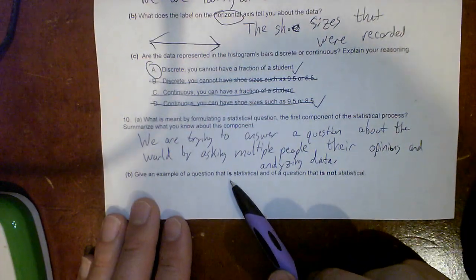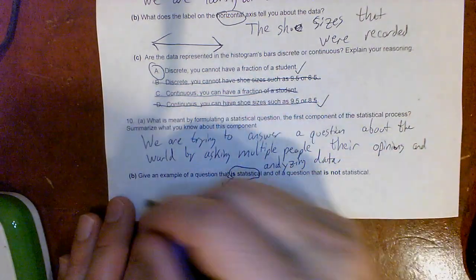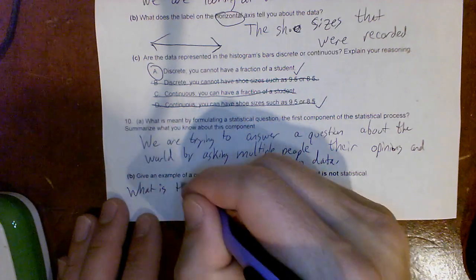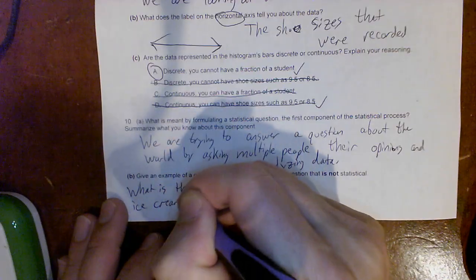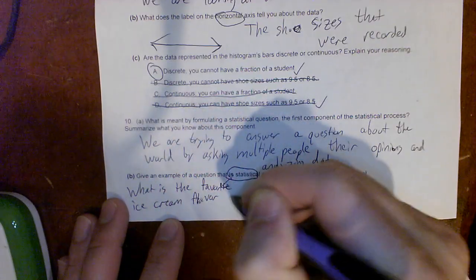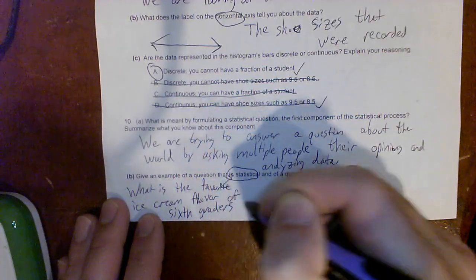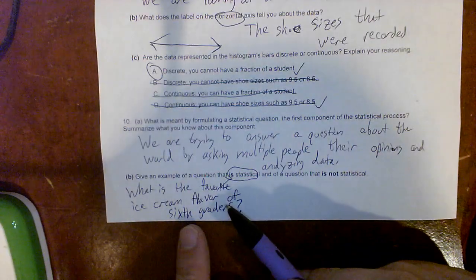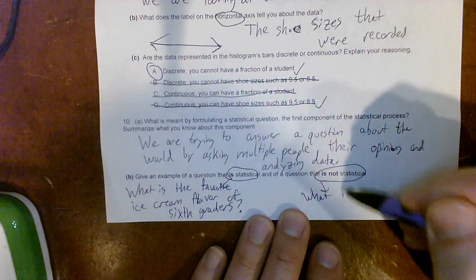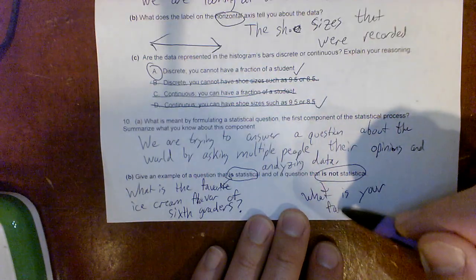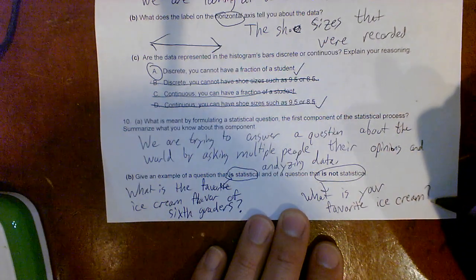Give an example of a question that is statistical and a question that is not statistical. All right, so I'm going to keep this simple. Statistical: what is the favorite ice cream flavor of 6th graders? So I would be asking all of the 6th graders and getting a lot of different data. Not statistical: what is your favorite ice cream? So I would only be asking this to one person.